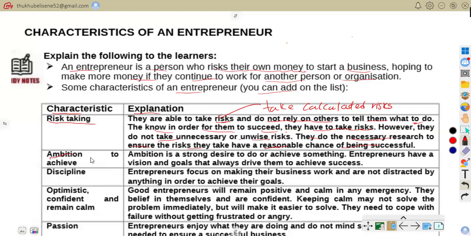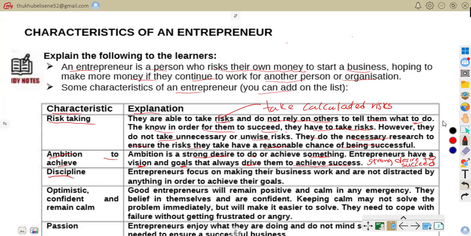Also, it is ambition to achieve. As it says, ambition is a strong desire to do or achieve something. Entrepreneurs have vision and goals that always drive them to achieve success. So we need to say they have a strong desire to succeed. For example, they can expand from one shop to many shops because they have that ambition to achieve.